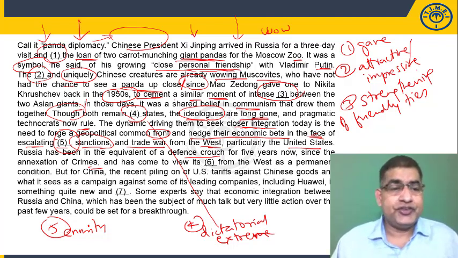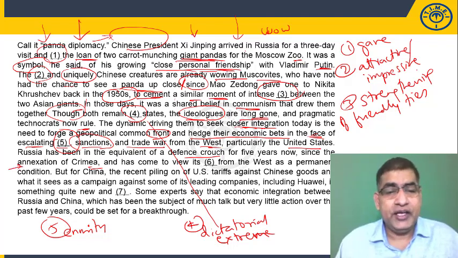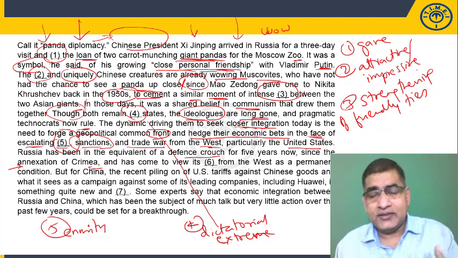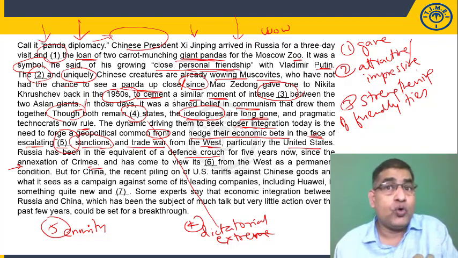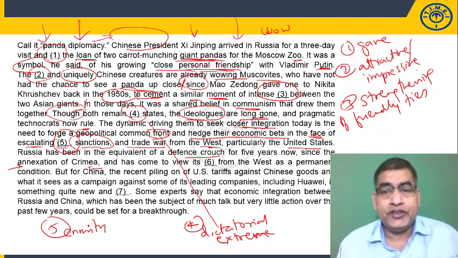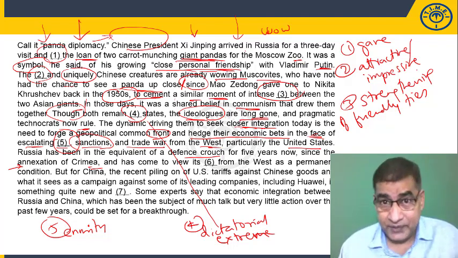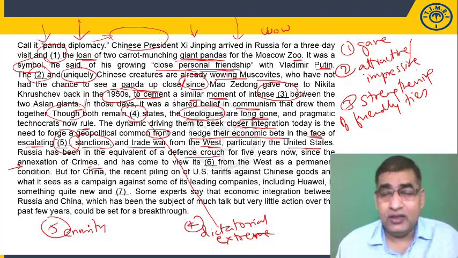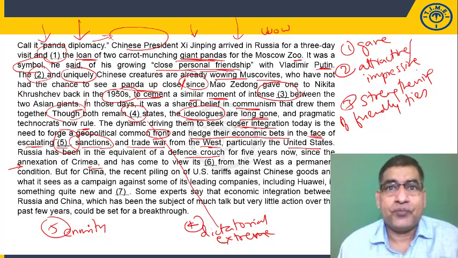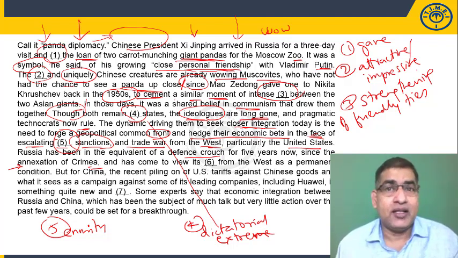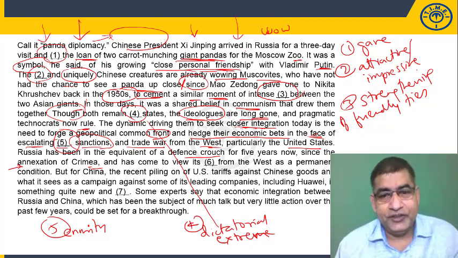So since Russia did this, it has been going through a cold war with the US. Obviously the US would interfere in such illegal or undemocratic or authoritarian actions by other countries, especially Russia.